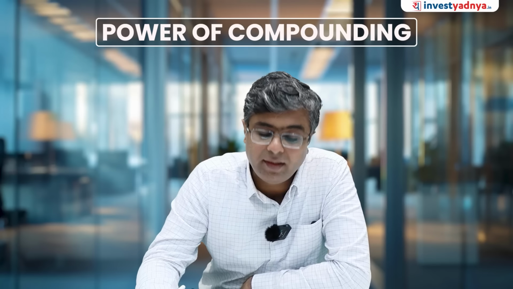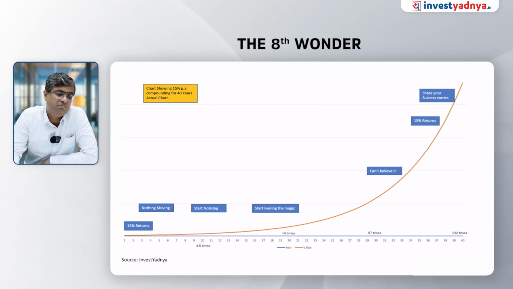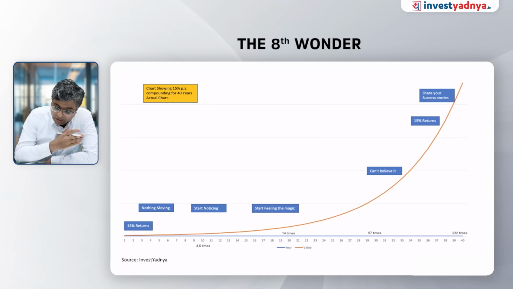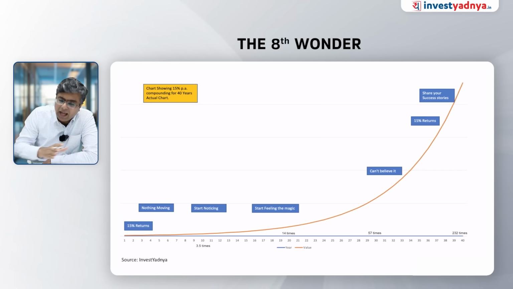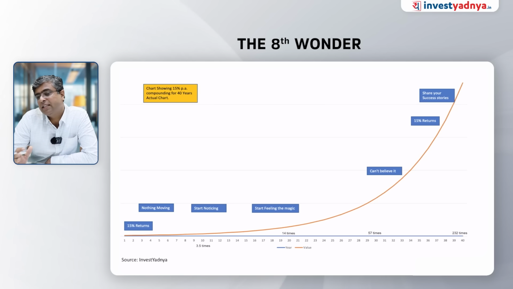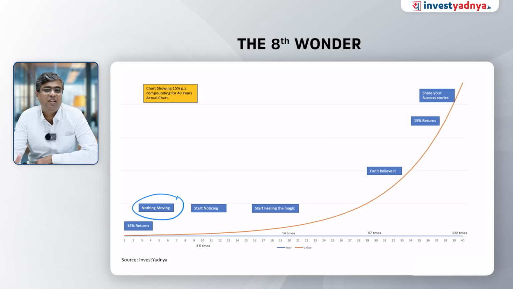So now the 8th wonder, we will try and understand why it is called the 8th wonder. This is a chart showing a rate of return of 15% per annum for 40 years. These are all hypothetical numbers. The graph will be almost the same; the percentage return will change a few things, but ultimately the gist will be the same. So if the return is 15% per annum, in the initial years you will think that nothing is moving, so why am I investing? Actually nothing great is happening.